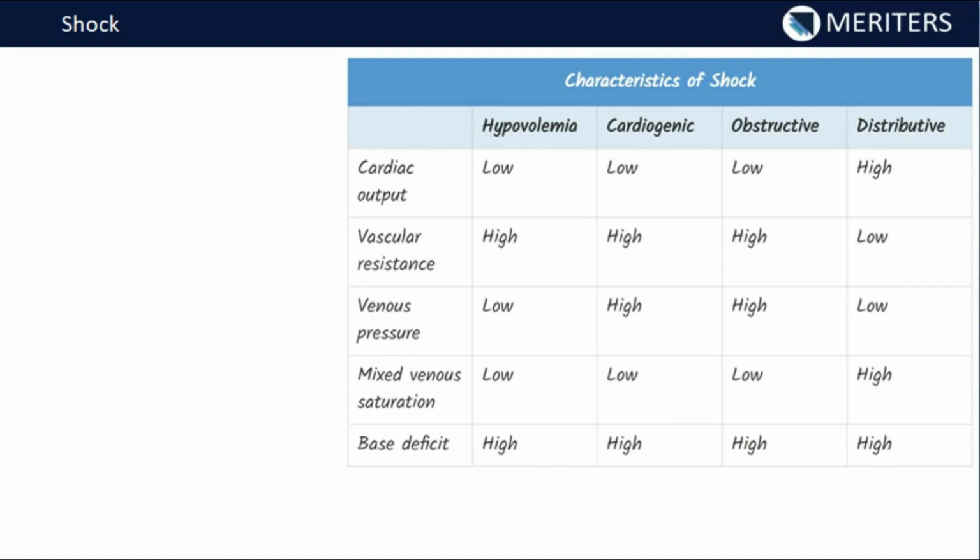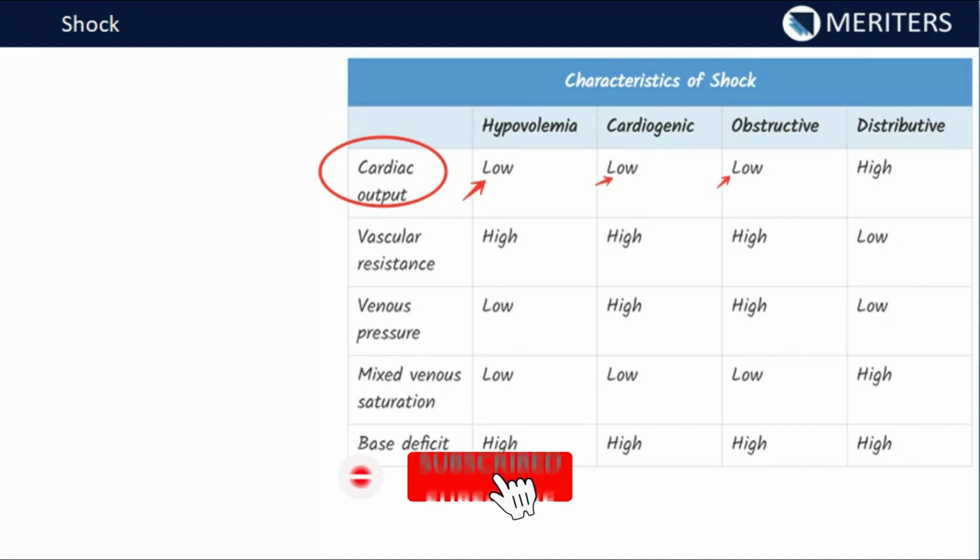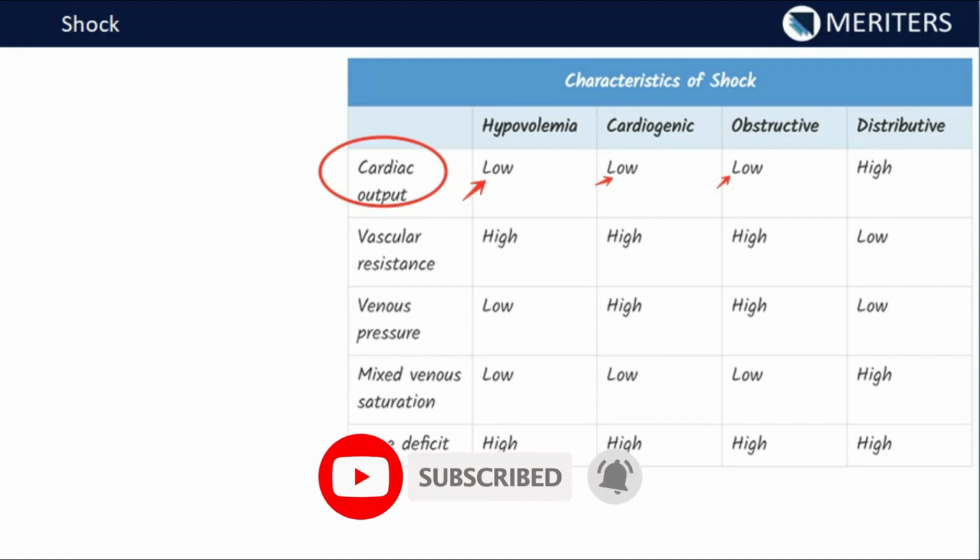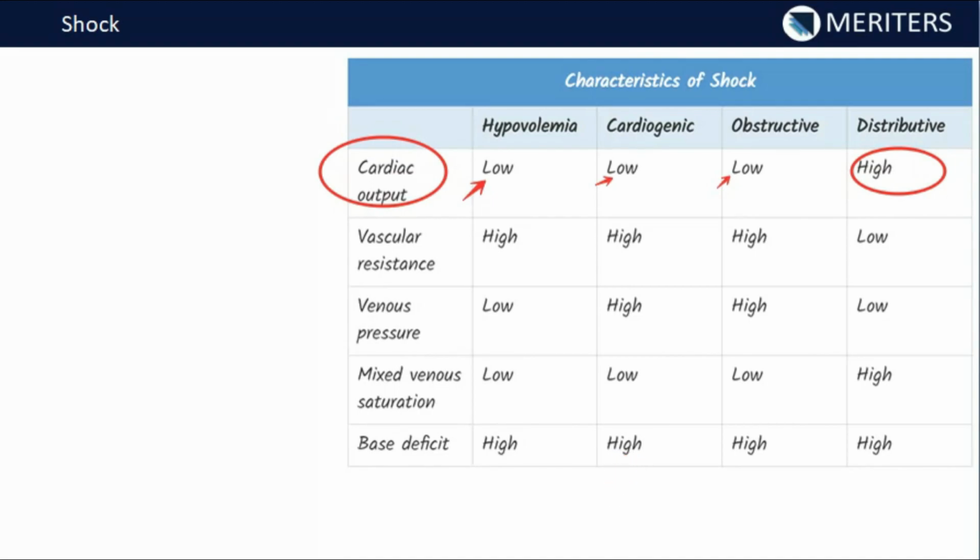So starting with the cardiac output, as we know the cardiac output is generally low in the hypovolemia case, cardiogenic case and obstructive case, but it is abnormally high in the distributive type of the shock. So this we have recently read, so this should be clear.